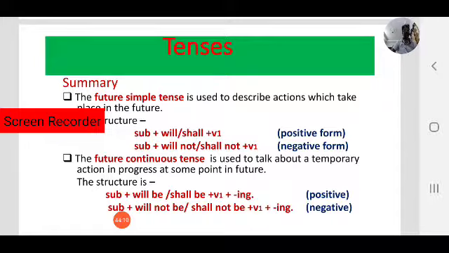Next, the negative structure of the simple future. Will not or shall not plus V1. I will not go to a movie next weekend because I will go to Tirupati next Sunday. That is, we will not go to a movie. We will not go to a movie. Negative structure, because we will go to Tirupati.